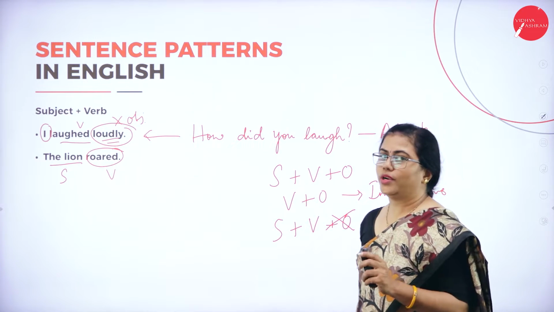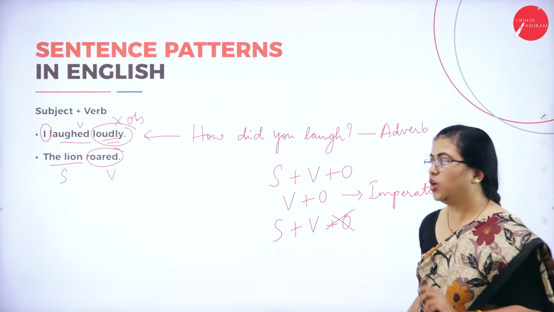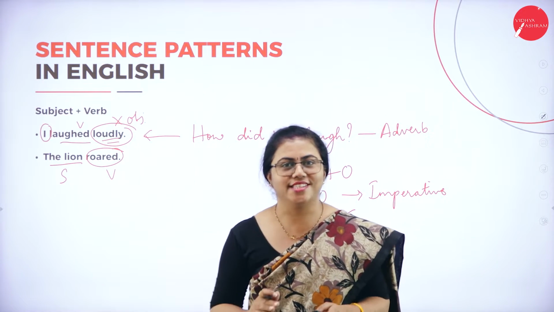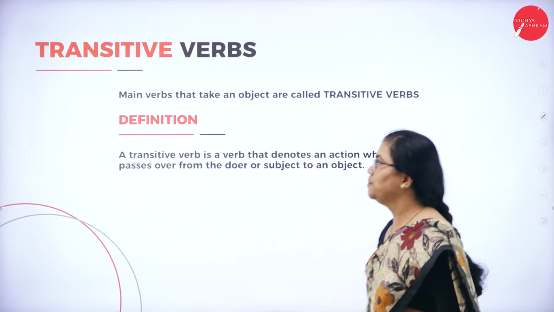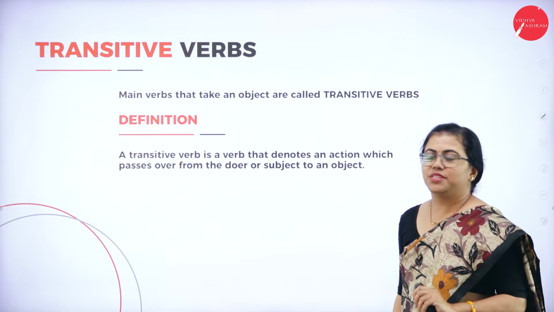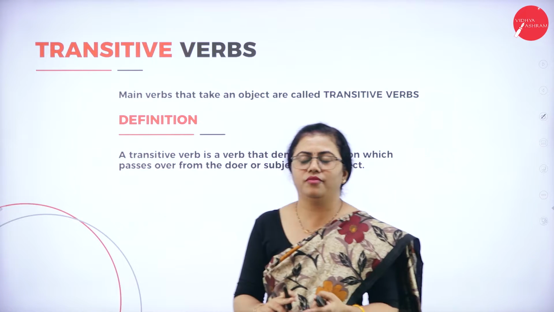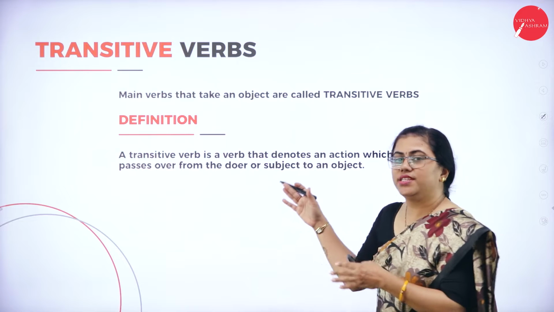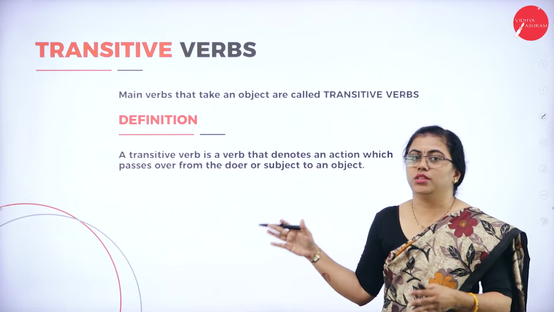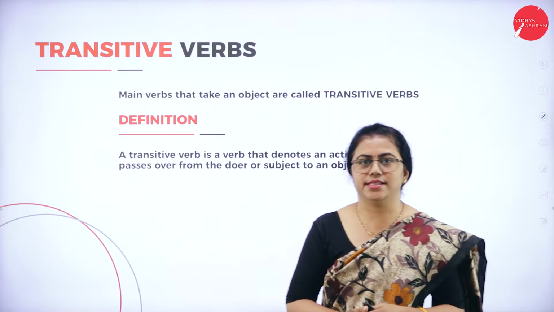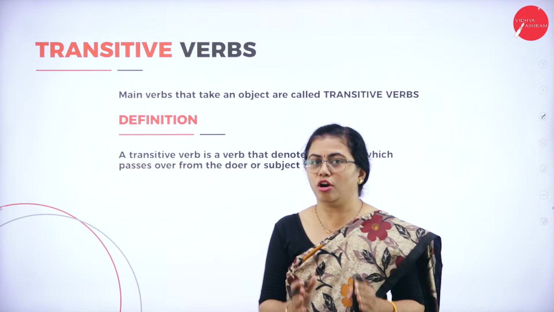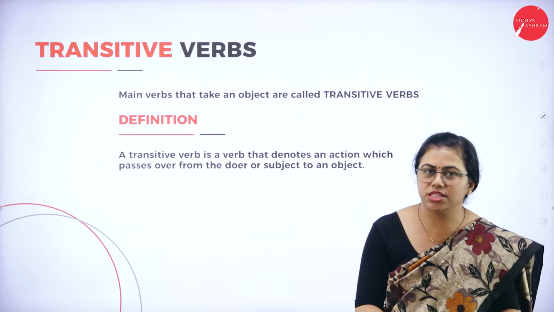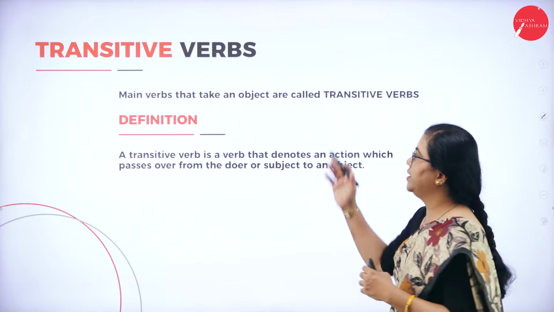Now we'll move on to what are transitive and intransitive verbs. Hope this much is clear to you, because based on this we are going to understand transitive and intransitive verbs. First, we have to understand the definition. We already know what is a subject and what is an object. Transitive and intransitive verbs are categorized based on the object in the sentence. It is the object that plays a major role while deciding whether the verb is transitive or intransitive.